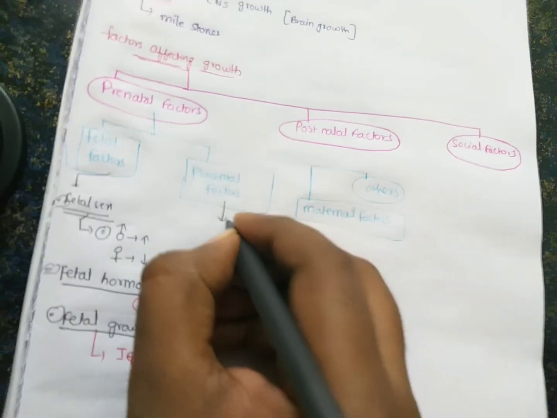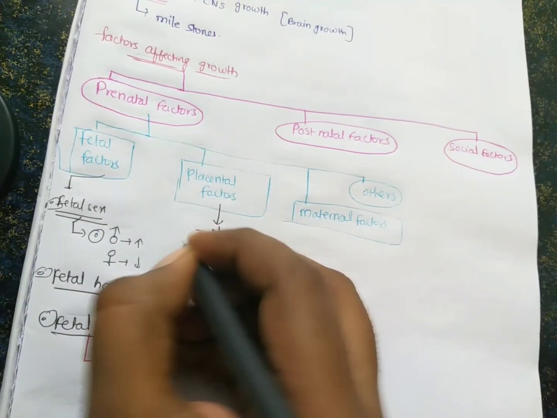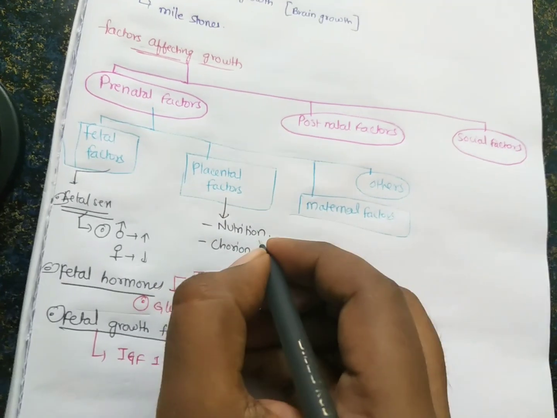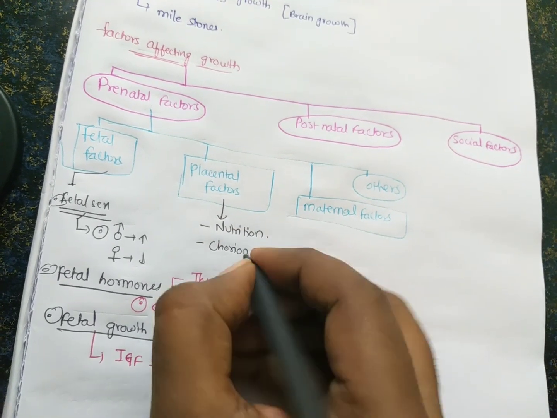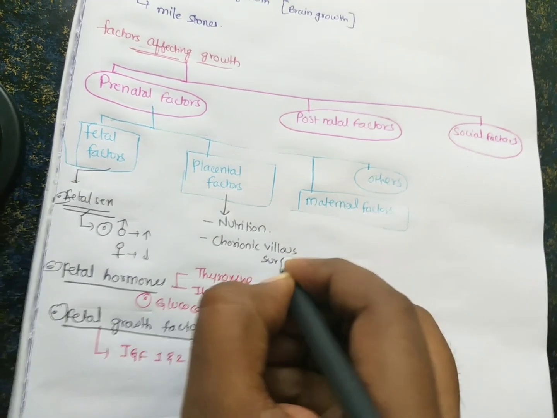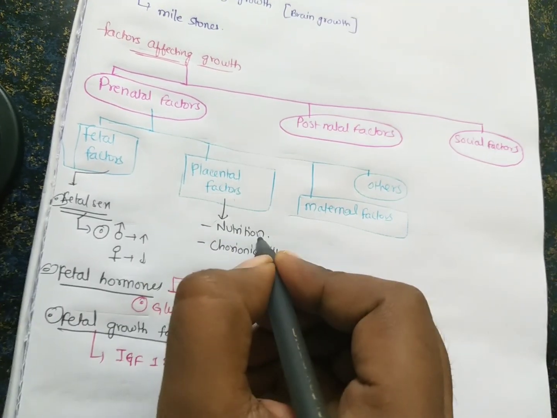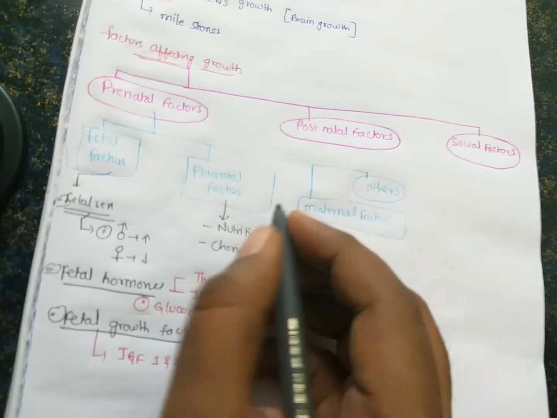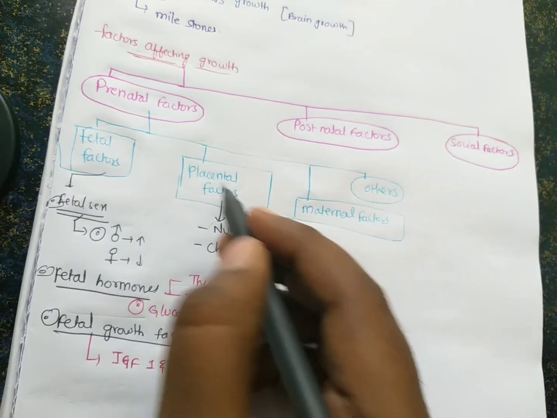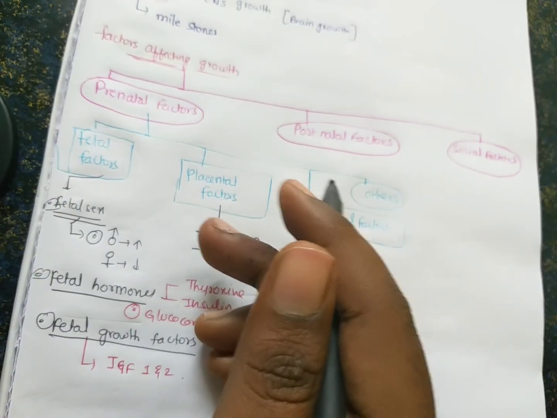And what are the placental factors which affect growth? We know that the placenta is mainly for nutrition, so how much nutrition the baby is getting. And the chorionic villi are helpful for the diffusion of gases, so the chorionic villus surface area also determines the growth of the fetus. How many nutrients the placenta is supplying and the weight of the placenta all determine the growth of the fetus. We know that the placental weight is almost equal to the baby's weight.